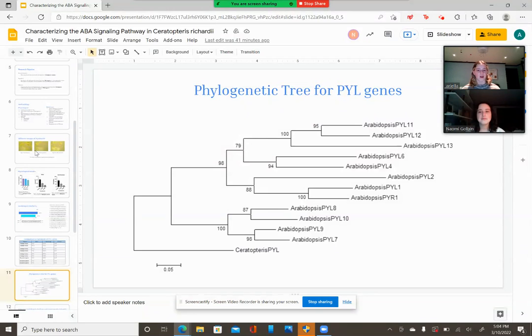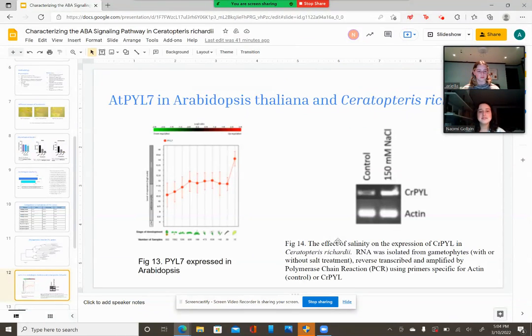We also carried out phylogenetic analysis, and we found that PYL receptors evolved before the separation of seed from seedless plants. CRPYL was divergent from the PYL receptors in seedless plants. However, CRPYL is the most similar to the PYL7 receptor in Arabidopsis. In senescence, as Arabidopsis ages, the expression of PYL7 increases. As we cannot study senescence, we focused on abiotic stress, specifically salinity.